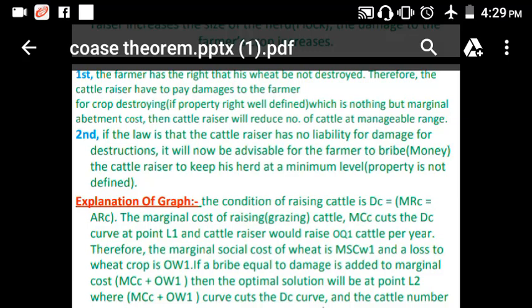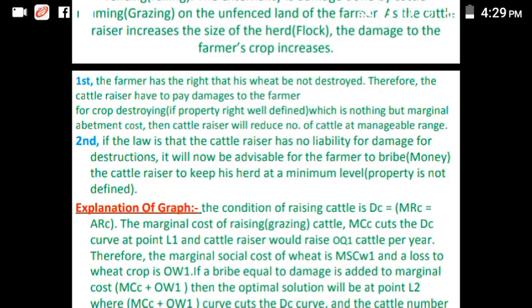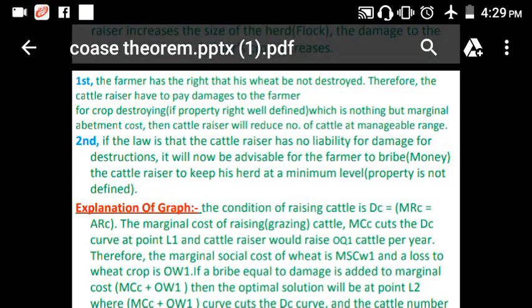Therefore, the cattle raiser has to pay damages to the farmer for crop destroying. As I already mentioned, the cattle raiser will reduce the number of cattle to a manageable range.